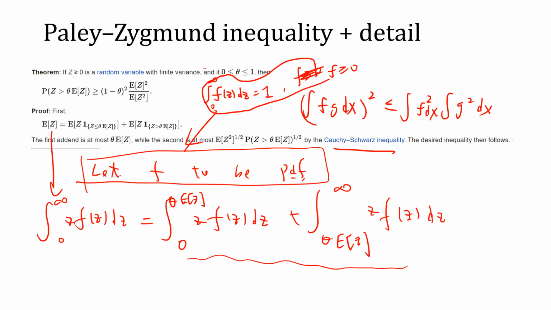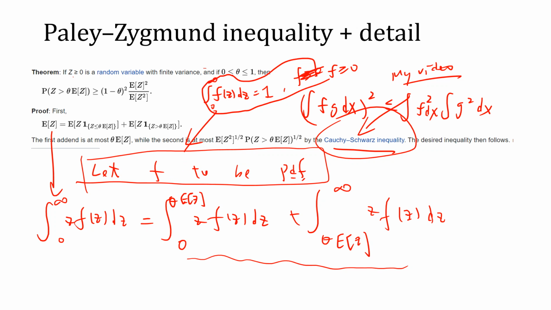So the idea is to let f be a PDF, a probability distribution. Remember that it is a continuous or integrable function on 0 to infinity, the integral of f(z) dz is 1, and f is greater or equal to 0. The Cauchy-Schwarz inequality says the integral of fg dx, squared, is less than or equal to the integral of f squared dx times the integral of g squared dx. You can go to my video, I will leave the link below if you don't know how to prove the Cauchy-Schwarz inequality. I have many videos to prove it.